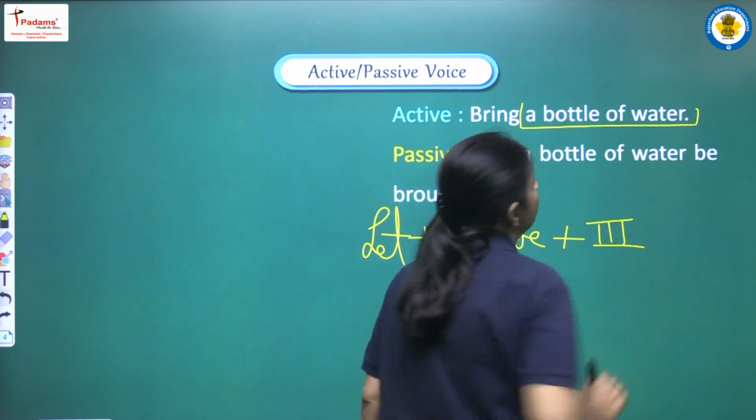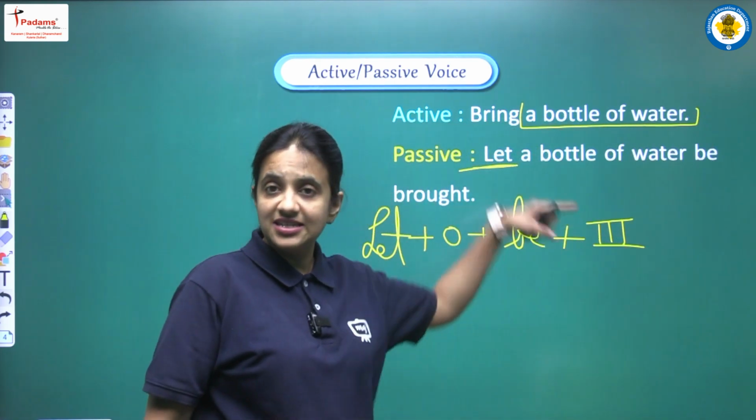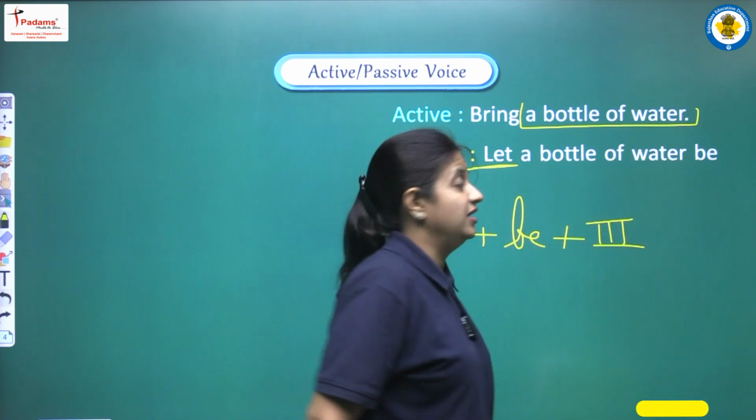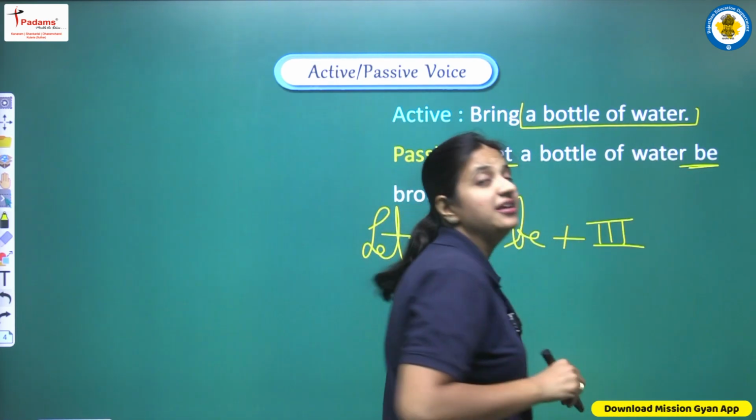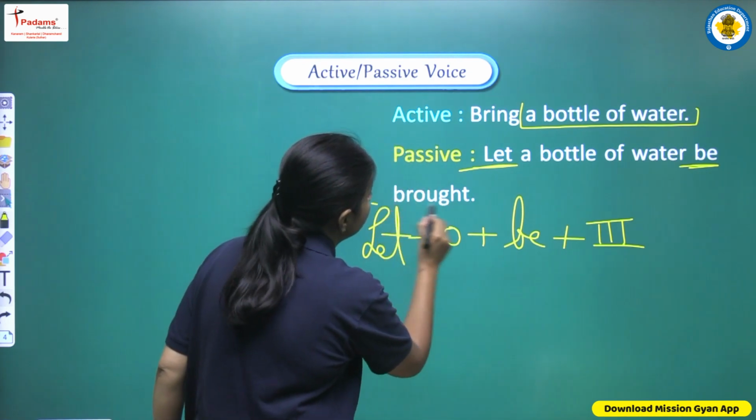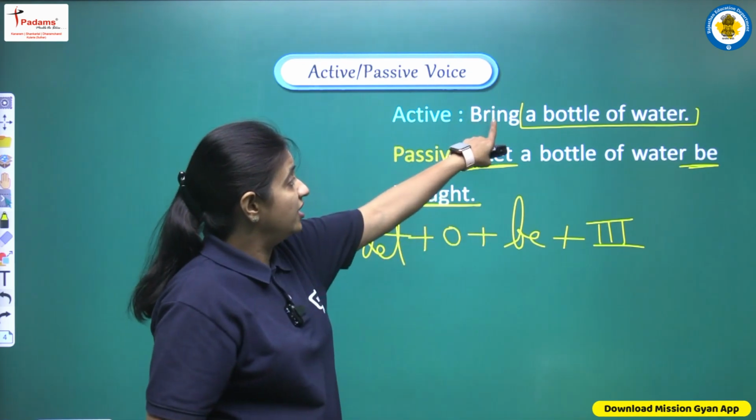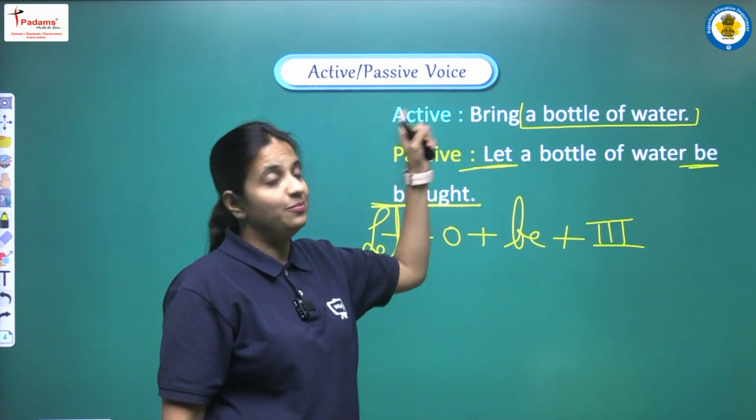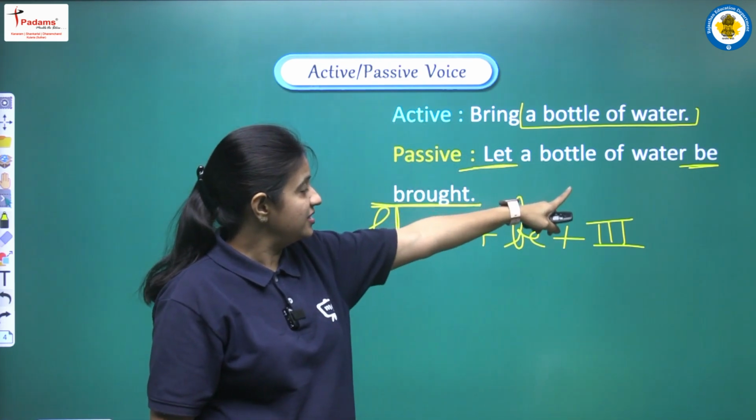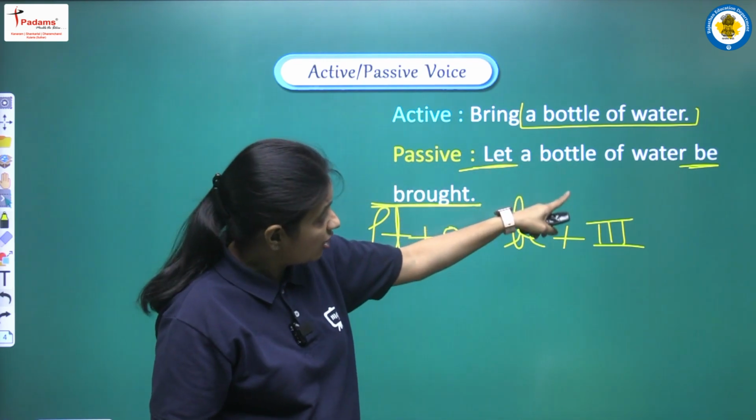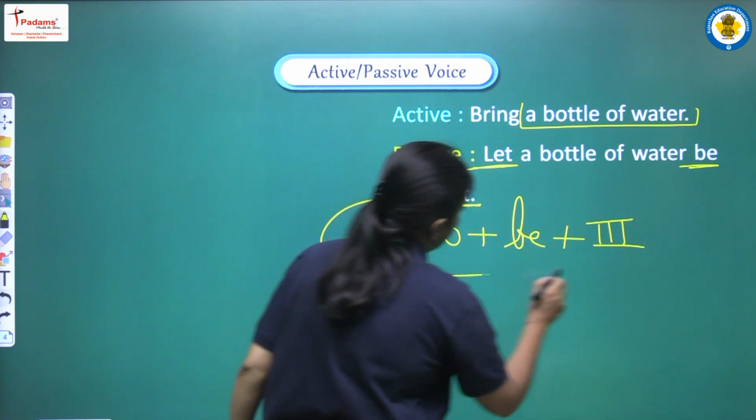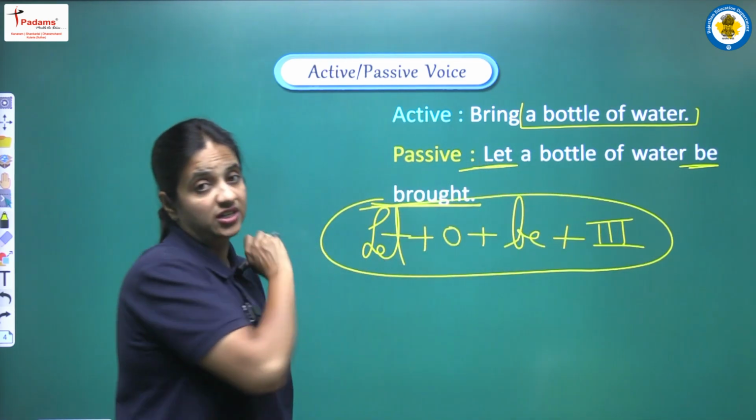Object is a bottle of water. This is our object here. So we are writing a bottle of water. After that we are writing be and then the third form of the main verb. So here we are having bring. The third form of bring will be brought. So the complete sentence will be: let a bottle of water be brought. So students, this is a very important structure, okay?